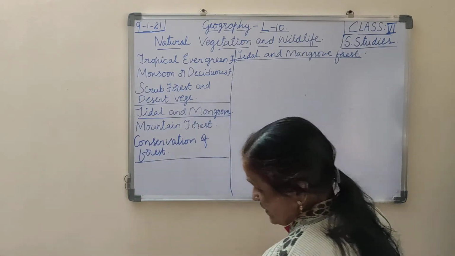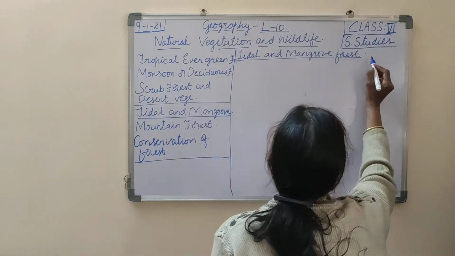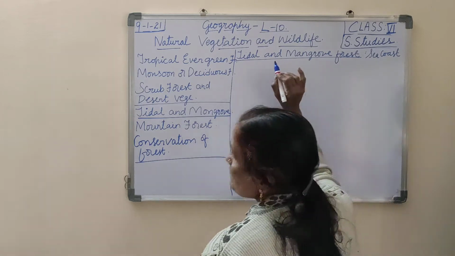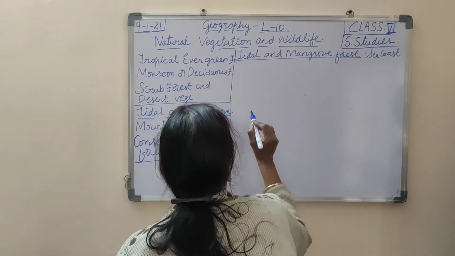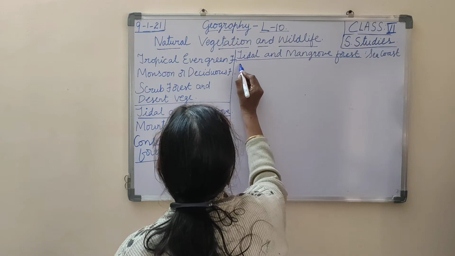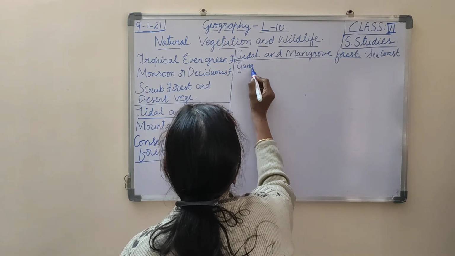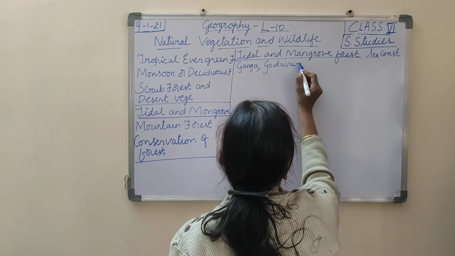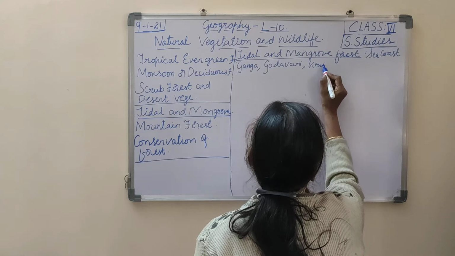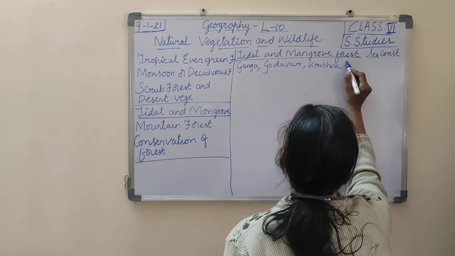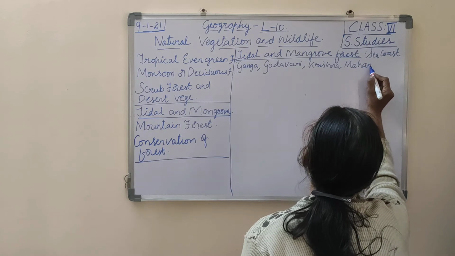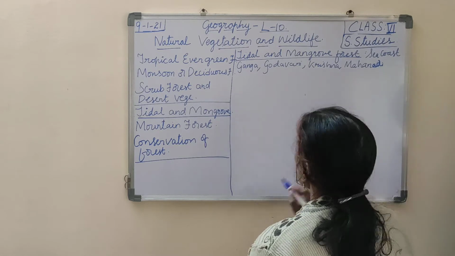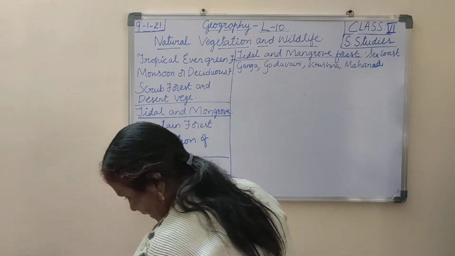Tidal and mangrove forests are found along the sea coast. They are found on the sea coast of the major rivers, that is the Ganga, Godavari, Krishna and Mahanadi. These are the major rivers where we find this tidal forest.